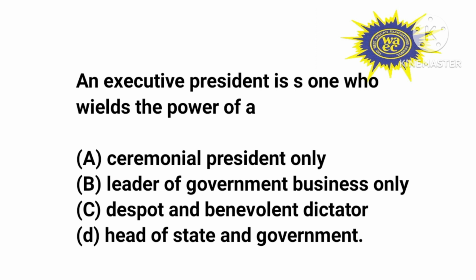These three arms function to check the activities of the other arms of government to prevent abuse of power. So an executive president cannot be a dictator because there are other arms of government monitoring or checking his activities. So it's not correct.